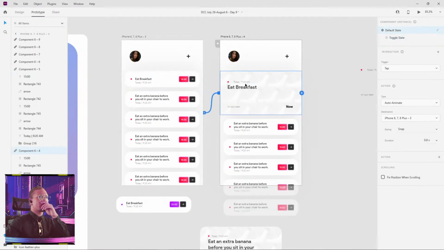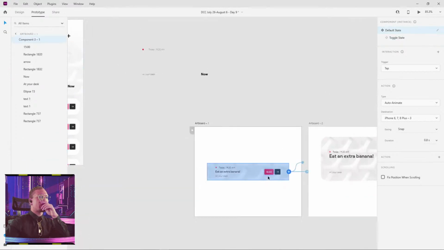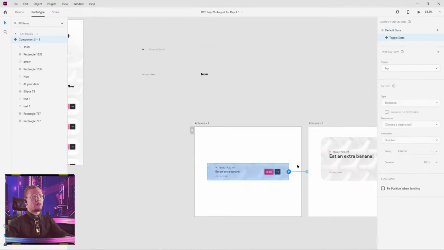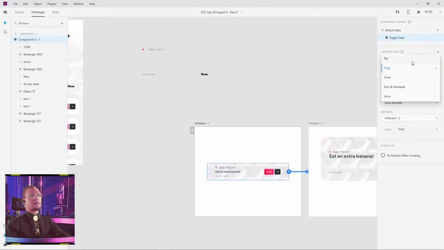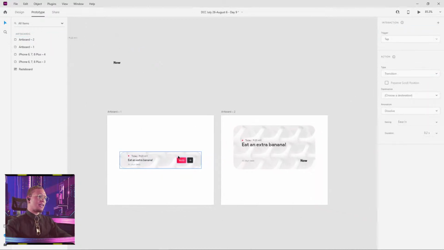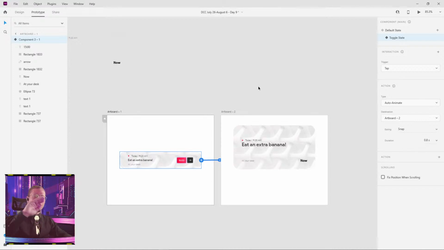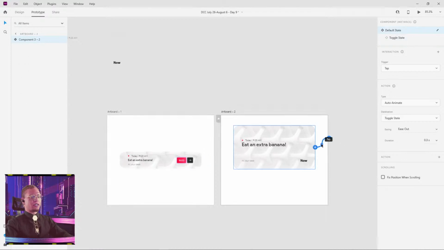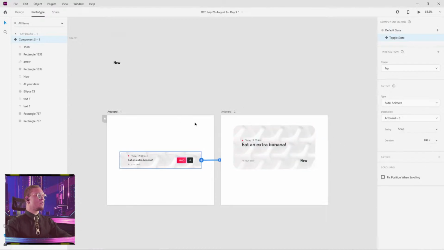Because these are toggles, but they don't have anything on them, I think I'm going to delete this. Right, yeah, we don't want that. We don't need that animation. Okay, I was confused. I was like, what did I do? All right, so there was just an animation that was given to our toggled state that we didn't need, so I just deleted that. Yeah, we don't need this either. What we do want to do is this animation thing here.